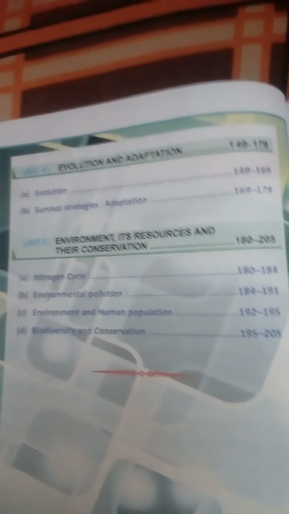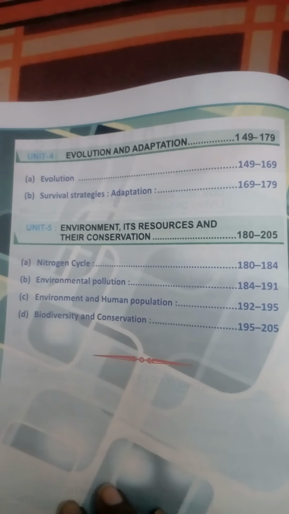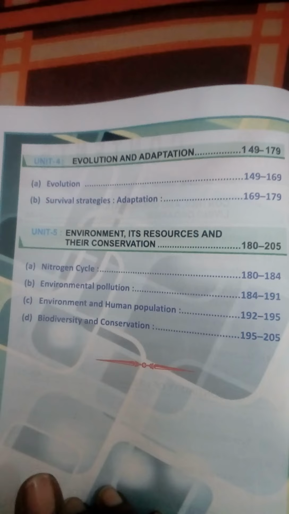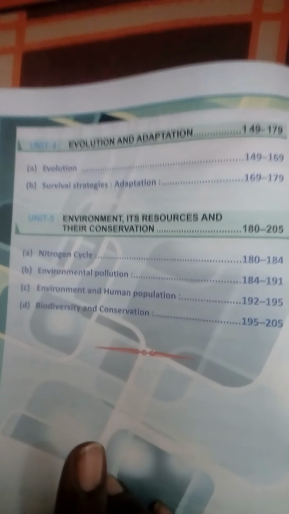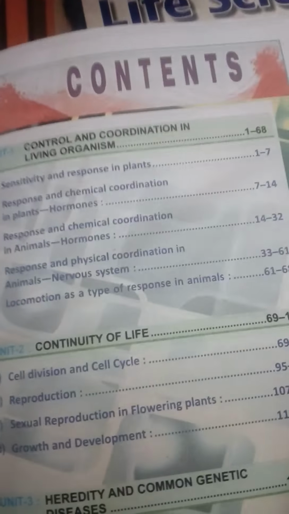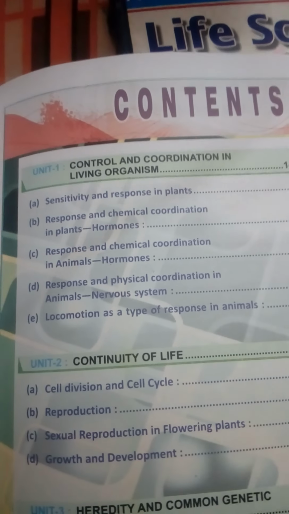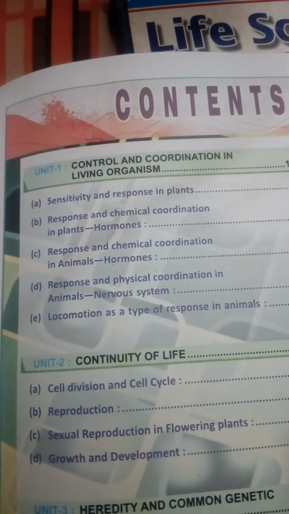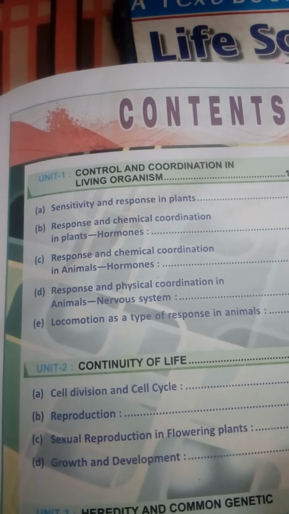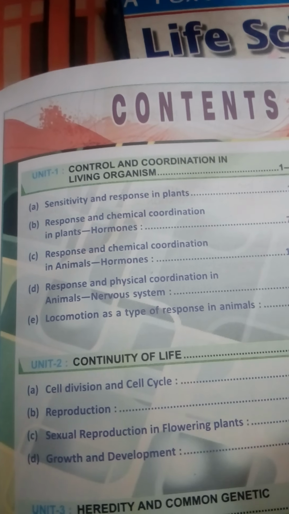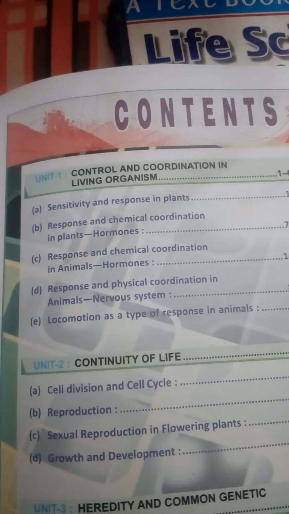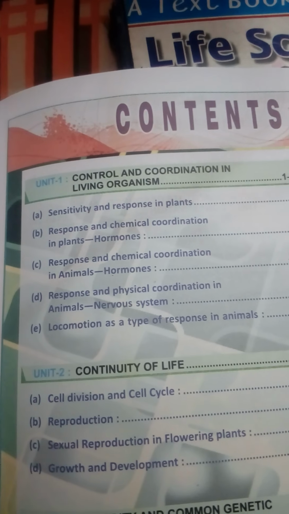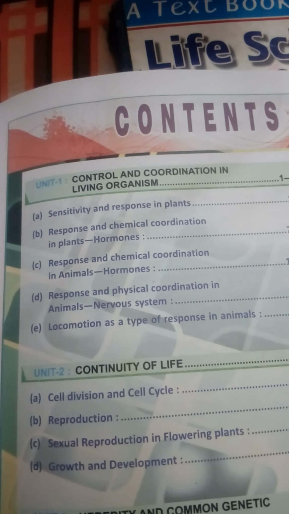For the first term exams, you all have evolution and adaptation, that is unit 4, and unit 1. Again I am saying, unit 1 and unit 4 are for your first term syllabus. Since we have a shorter period of time, we'll try to cover the maximum number of chapters for your first term. Suppose some chapters are remaining, then they will be added on for the second term.